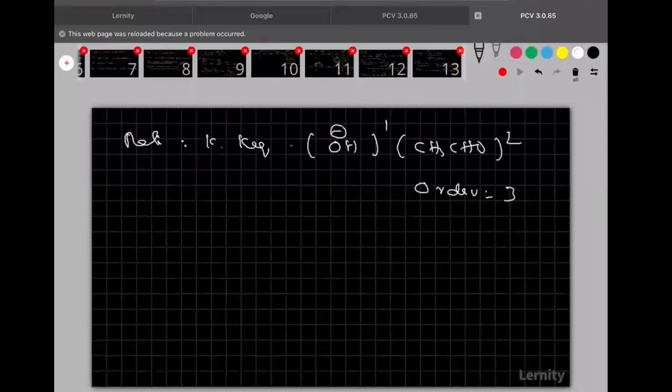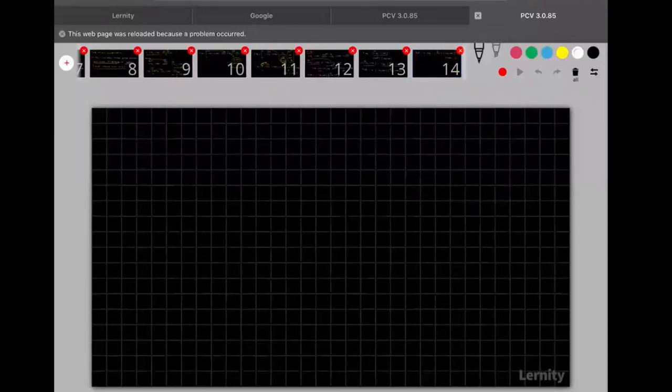Completed? Okay. And now here, one thing I want to discuss, one more still important thing I want to discuss here. So now see clearly, in the presence of very dilute OH minus. Once this question we got in the JEE Advanced, in the presence of very dilute OH minus, what happens to the order of the reaction?